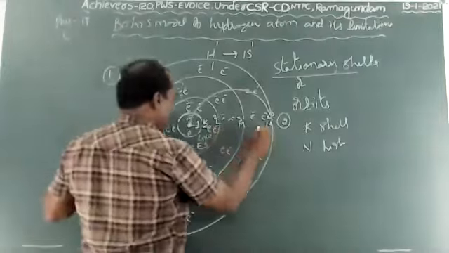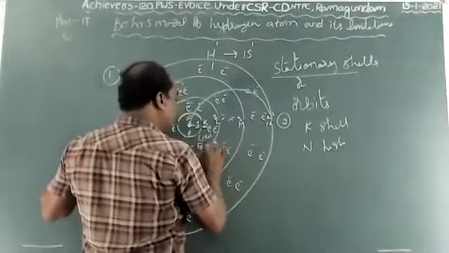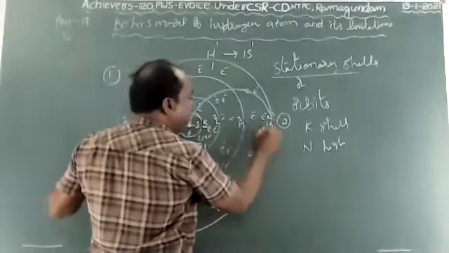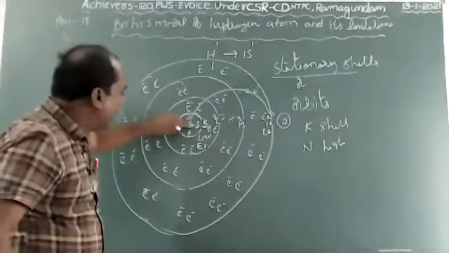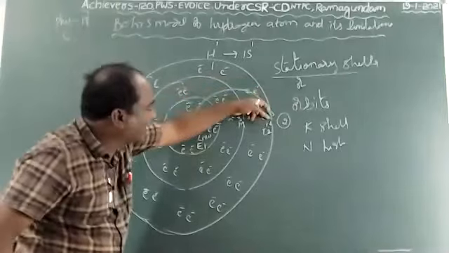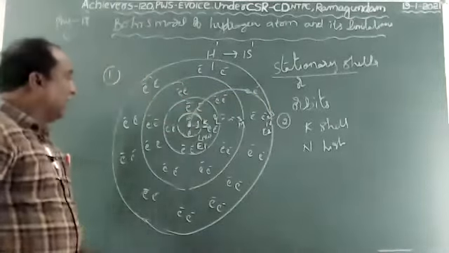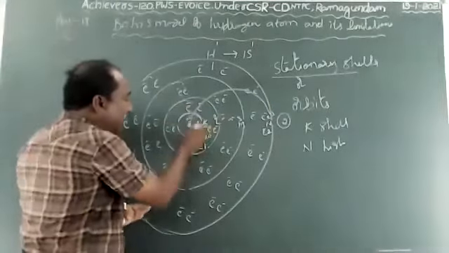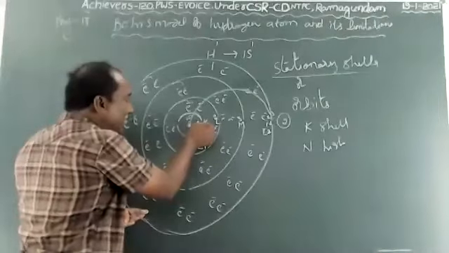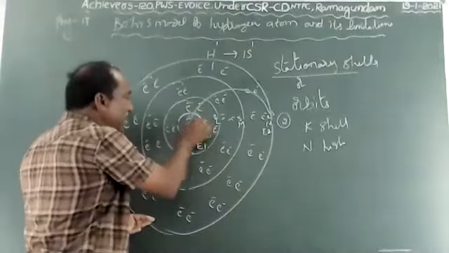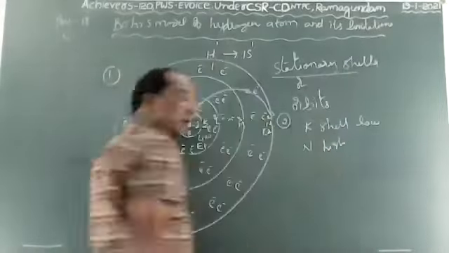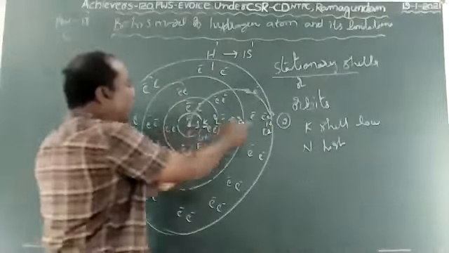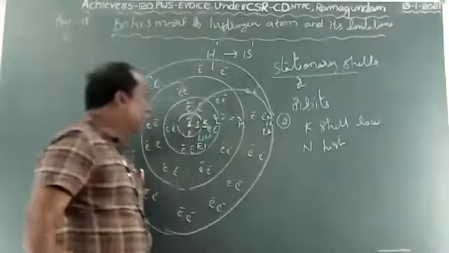E2, or E1 also we can consider, and for example it is E2. The first shell energy is E1 and the outer shell is E2. According to the second point, the shell which is near to the nucleus, that means K shell is very near to the nucleus, it has low energy. Keep in mind, children. And which is far from the nucleus, it has high energy.